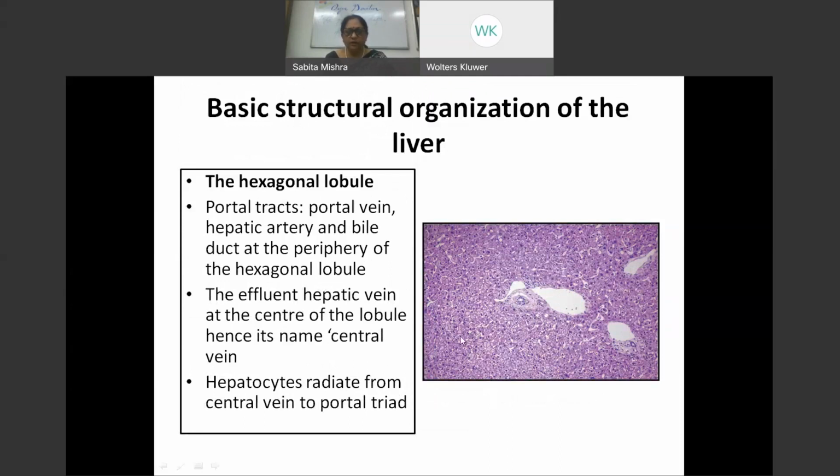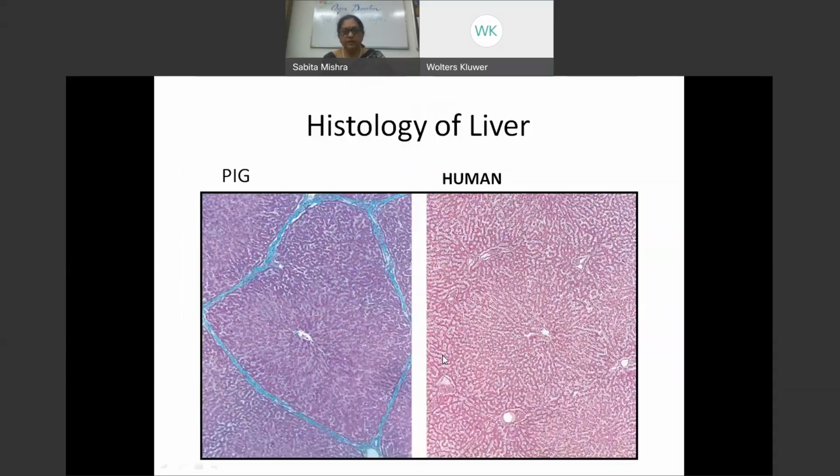And the effluence of all the liver veins would be coming into the central vein and then drain. Hepatocytes radiate. These cells are euchromatic. They are hexagonal, polyhedral in shape. If we look at it, the human liver is not as well organized. Connective tissue stroma is much less, but the pig's liver gives the typical hexagonal picture, while the human liver gives an